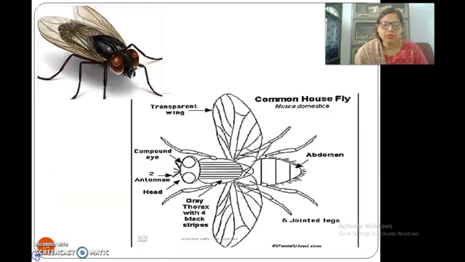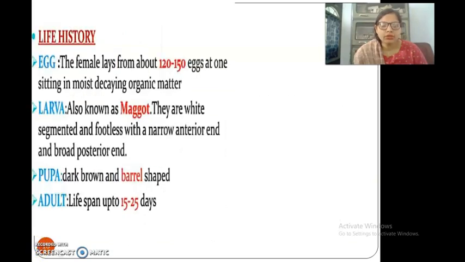One is the head, then the thorax, then we have the abdomen. The head is jointed with two antennas. These are for sucking of the liquids. They don't usually bite, but they are used for sucking the liquids they drink. Then in the thorax, there are pairs of legs.